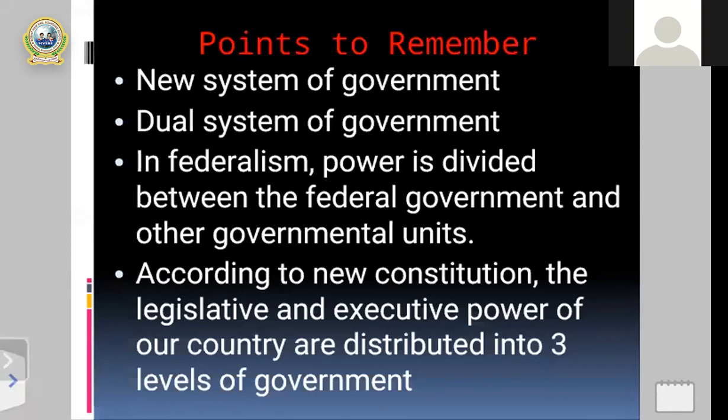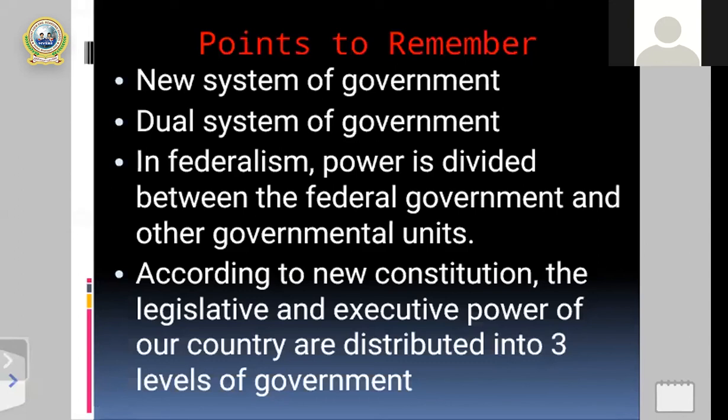All right. After that, my dear students, you can see on the same screen, according to the new constitution, as I told you, the constitution is the supreme law of Nepal, formulated for the welfare of the people. On 3rd Ashoj 2072 BS, the new constitution was formulated.